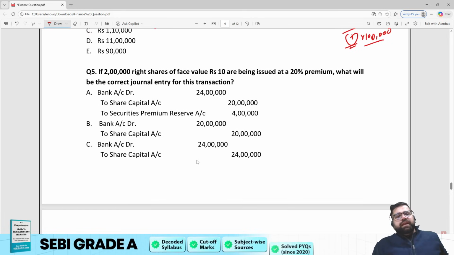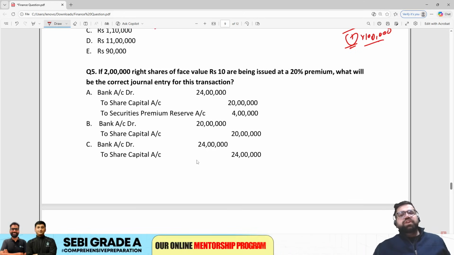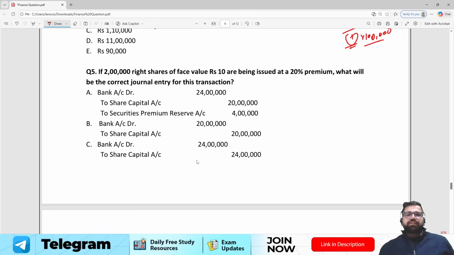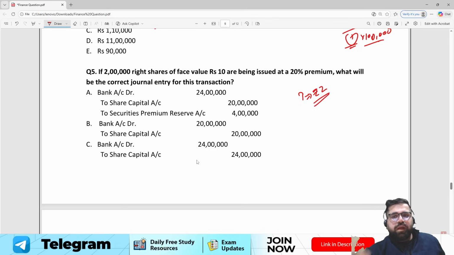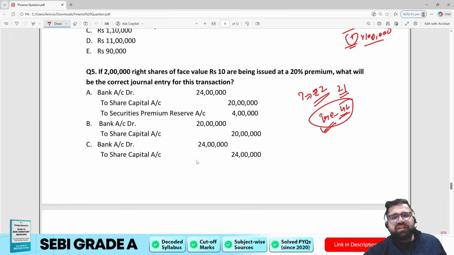Fifth one: if 2 lakh rights shares of face value 10 are being issued at a premium of 20%, what will be the correct journal entry for this transaction? Your premium per share will be 20% of 10, which is rupees 2. How many shares are you issuing? 2 lakh. So total premium collected will be 2 lakh into 2, which is 4 lakh. So this 4 lakh will be transferred to securities premium reserve, right?